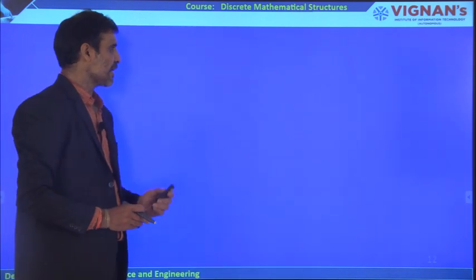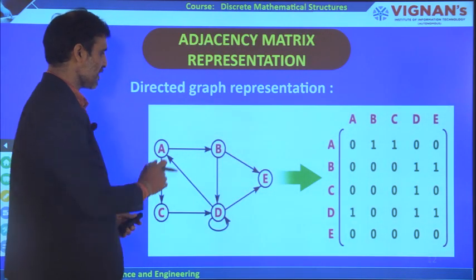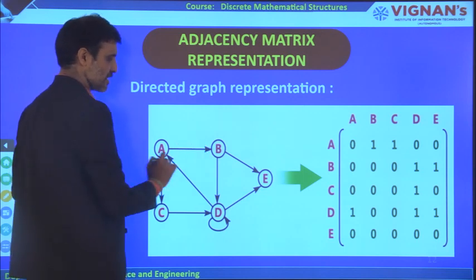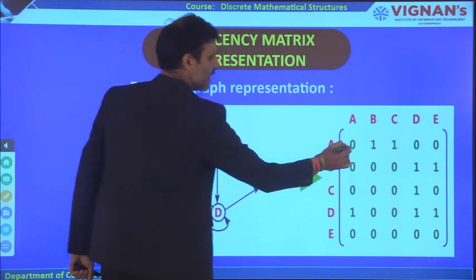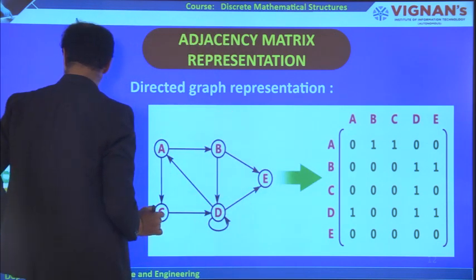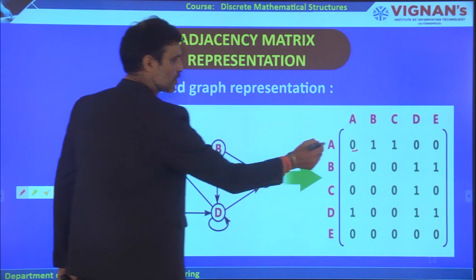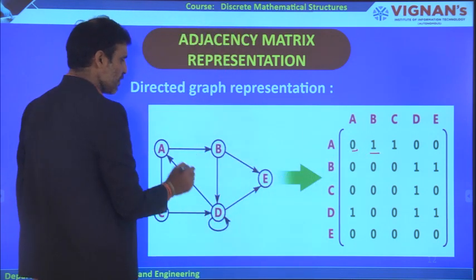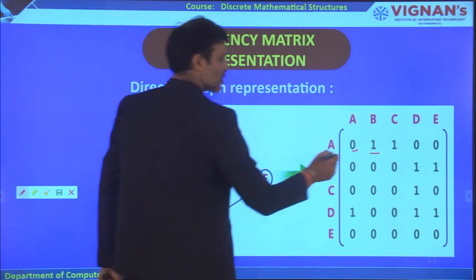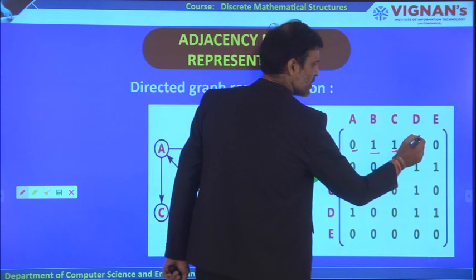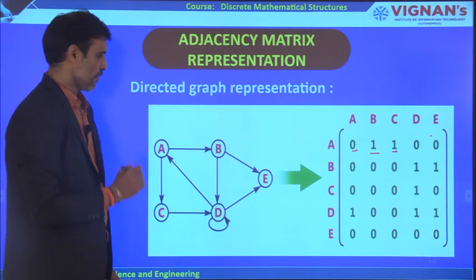The second one, now let us try to understand it for a directed graph. How do we represent it? This is a directed graph because it has directions. In the directed graph, if you observe that A to A, there is still no loop, therefore it is equal to 0. But A to B, there is an edge, therefore it is equal to 1. And A to C, there is an edge. A to D, there is no edge. A to E, there is no edge. Therefore it is equal to 0.